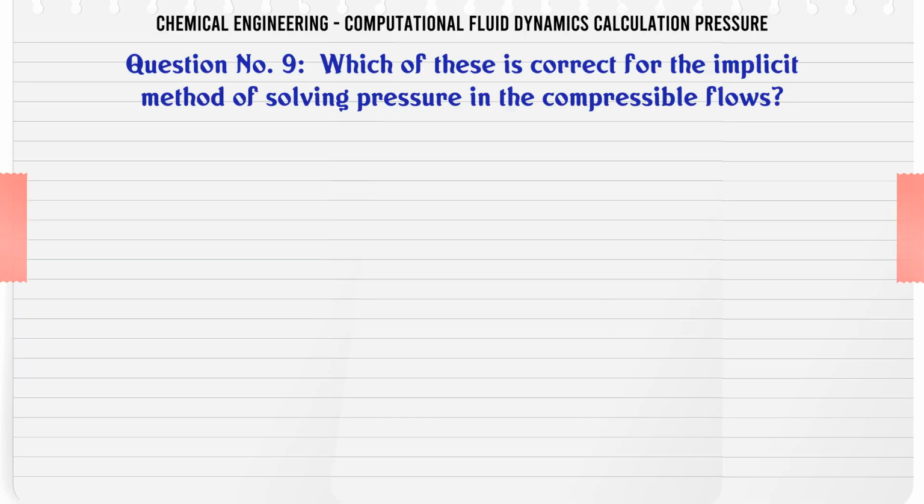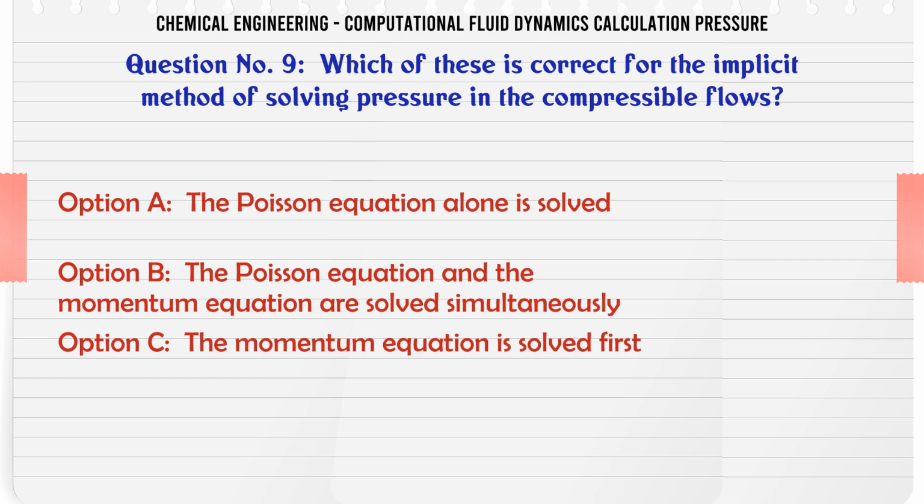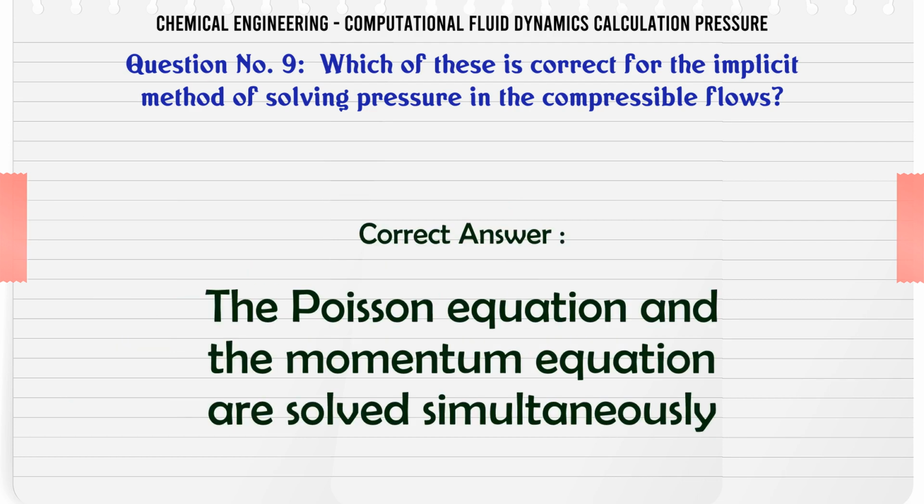Which of these is correct for the implicit method of solving pressure in the compressible flows? A. The Poisson equation alone is solved. B. The Poisson equation and the momentum equation are solved simultaneously. C. The momentum equation is solved first. D. The Poisson equation is solved first. The correct answer is the Poisson equation and the momentum equation are solved simultaneously.